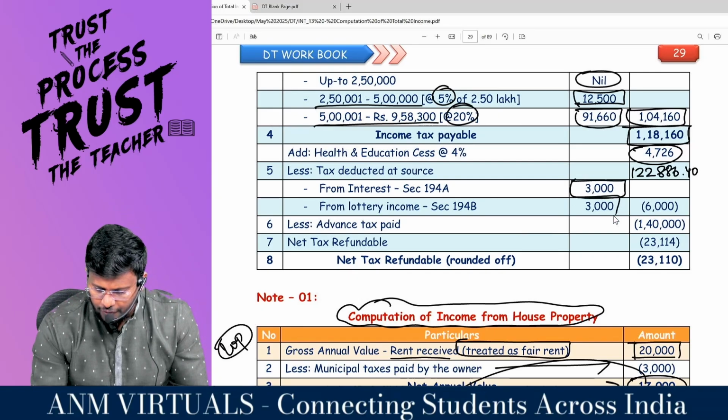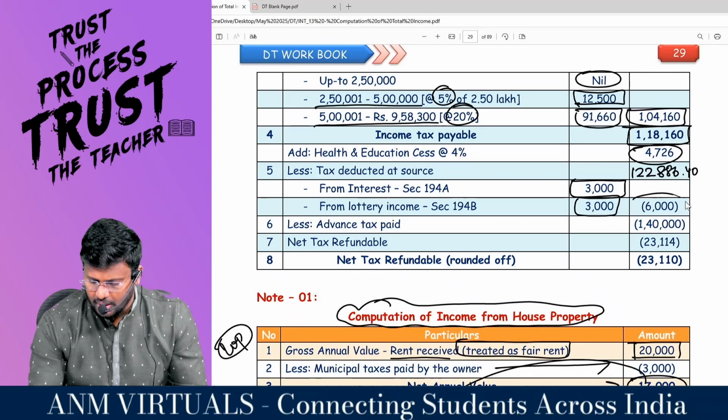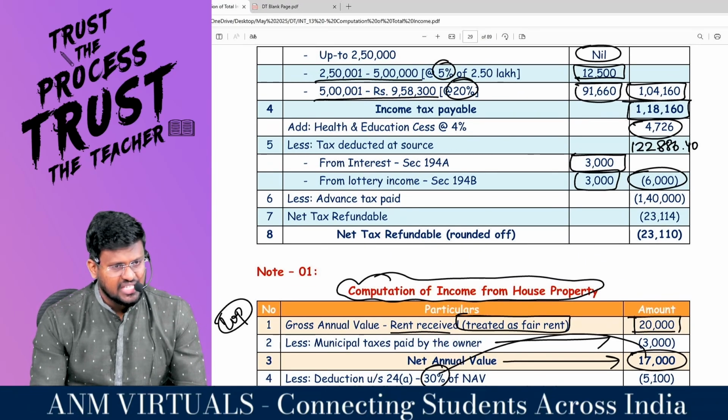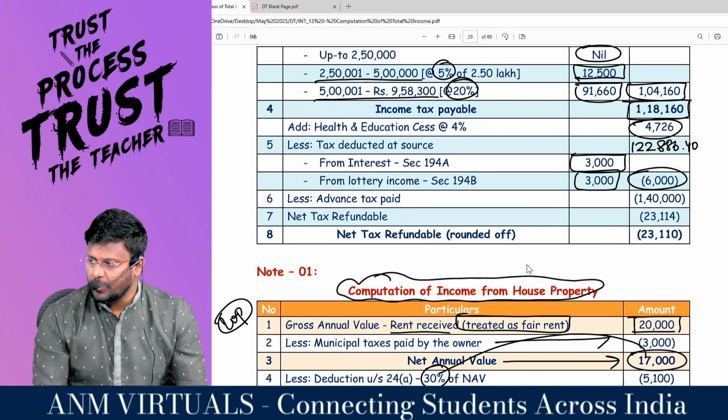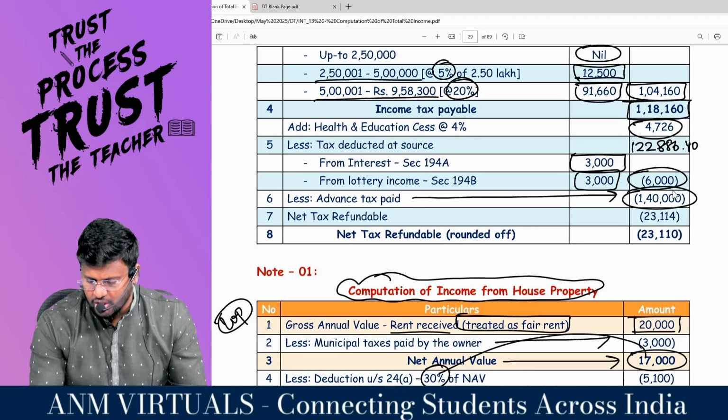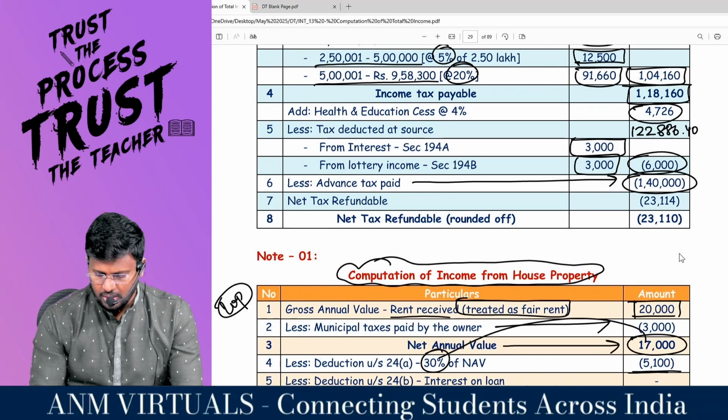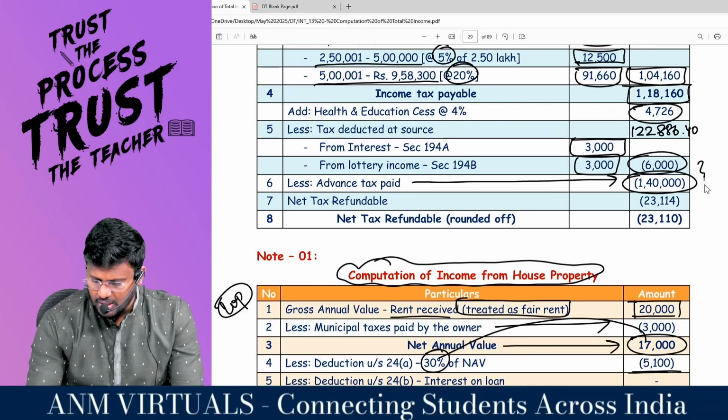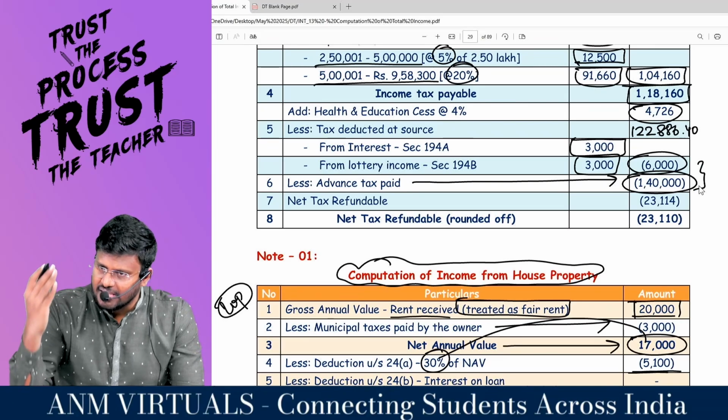Already under 194A, 3,000 rupees TDS would have been deducted. Already for 194B, 3,000 rupees TDS would have been deducted. So total 6,000 rupees TDS would have been deducted. Already the question specifically said that advance tax paid is 1,40,000. So 1,40,000 plus 6,000 means 1,46,000.